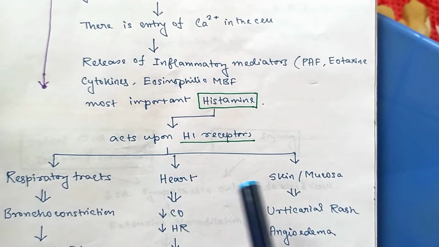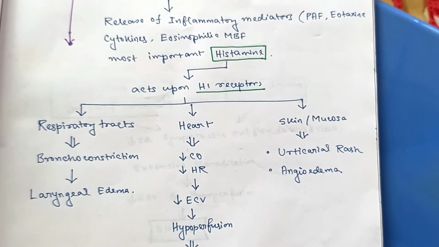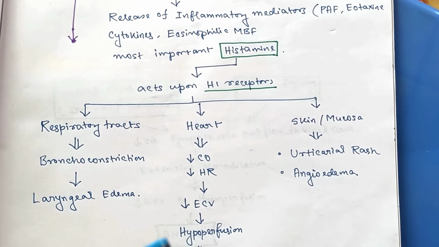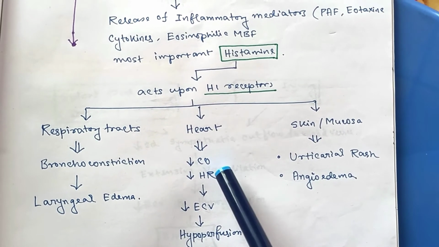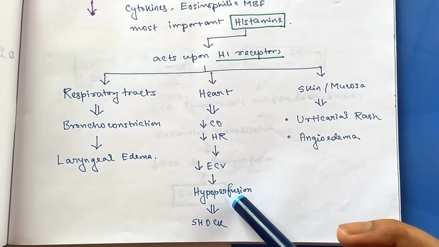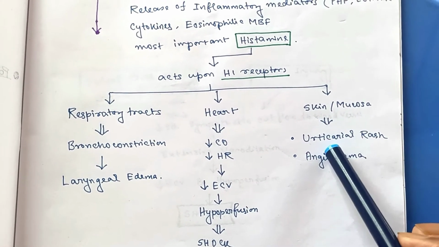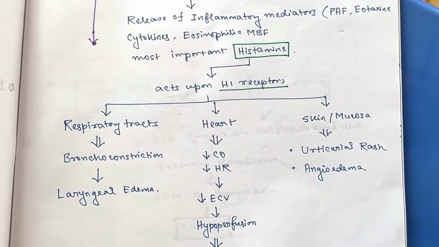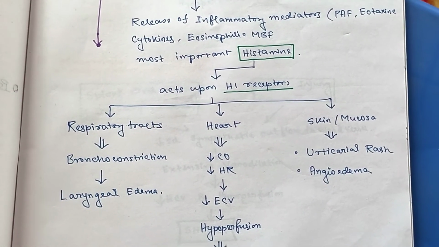respiratory tract, heart, skin or mucosa manifest the clinical features of anaphylactic shock. Like in the respiratory tract, it causes bronchoconstriction and laryngeal edema. In the heart, there is reduced cardiac output and reduced heart rate, which causes decreased effective circulatory volume, thereby hypoperfusion and shock. And in the mucosa or skin, there is urticarial rash, which is characteristic of anaphylactic reaction, and also angioedema. So this is the simplest version of anaphylactic shock.